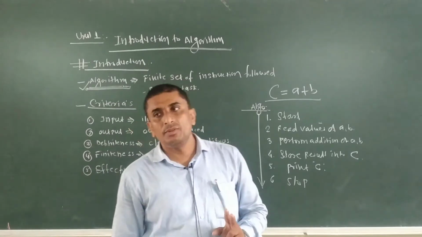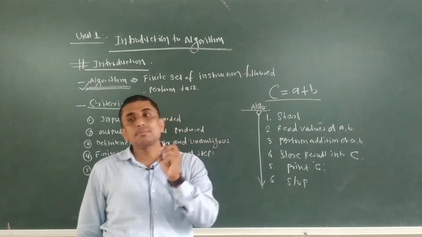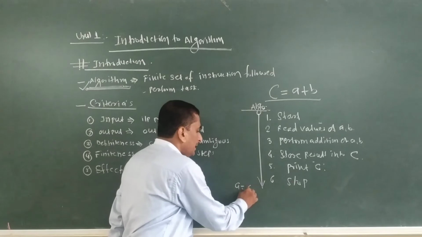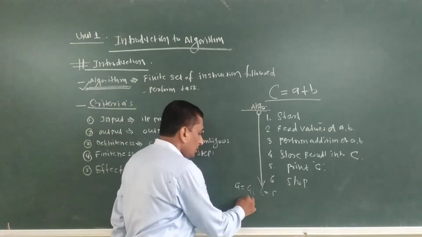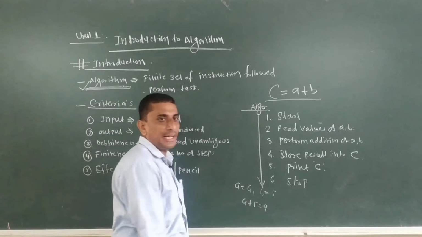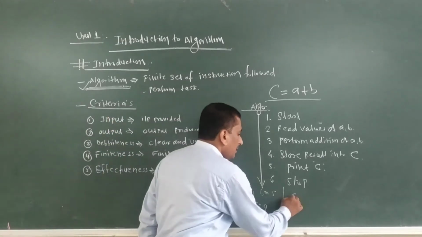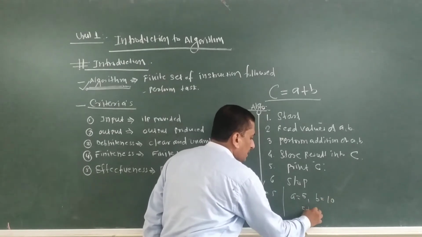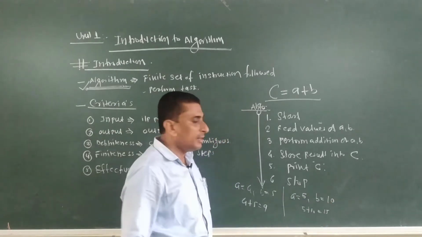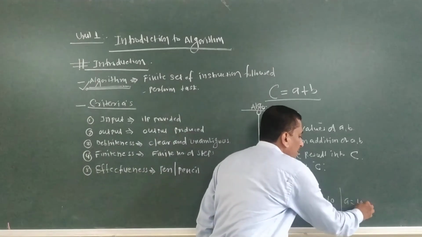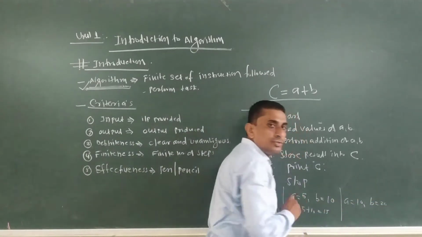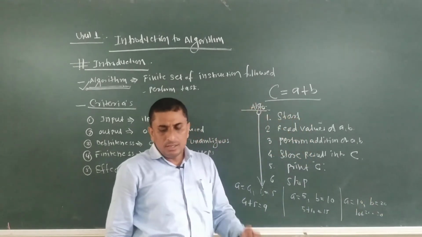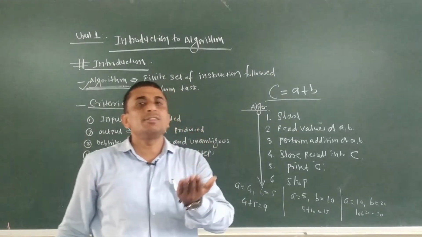These values of the two variables must be assigned by the respective user. The first user may assign a is equal to 4, b is equal to 5, so 4 plus 5 is equal to 9. The second user may consider a is equal to 5, b is equal to 10, so 5 plus 10 becomes 15. The first user may consider a is equal to 10, the second user b is equal to 20, so 10 plus 20 is equal to 30. All these are user defined values.